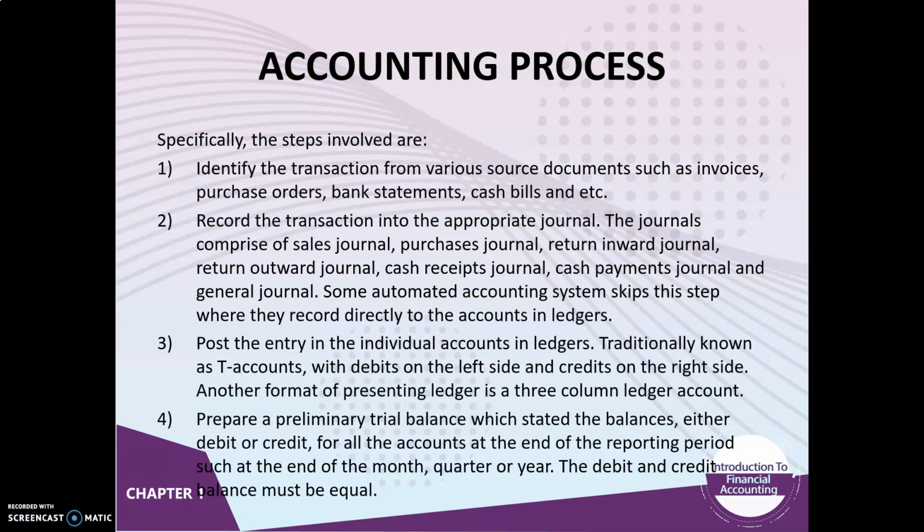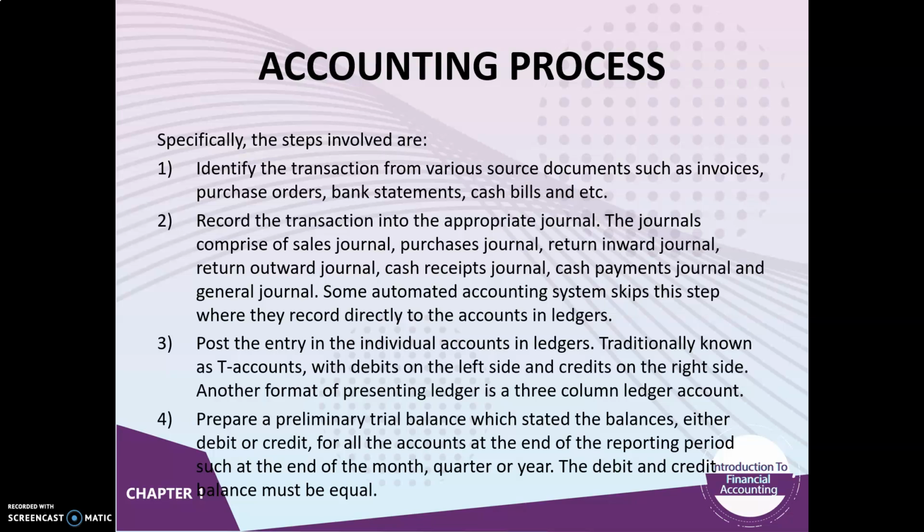Specifically, the steps involved are: first, identify the transaction from various source documents such as invoices, purchase orders, bank statements, cash bills, and so on. Second, record the transaction into the appropriate journal.